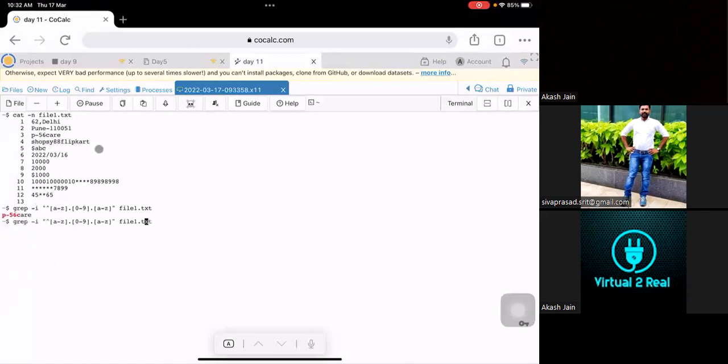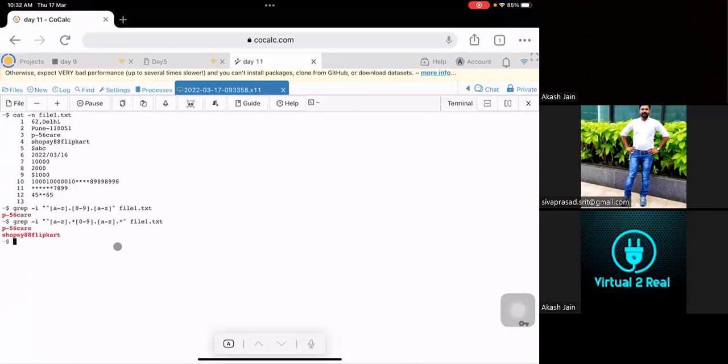So here you can give star for the rest of the characters, then in between some number, then after the number you can give A to Z, then dot star.